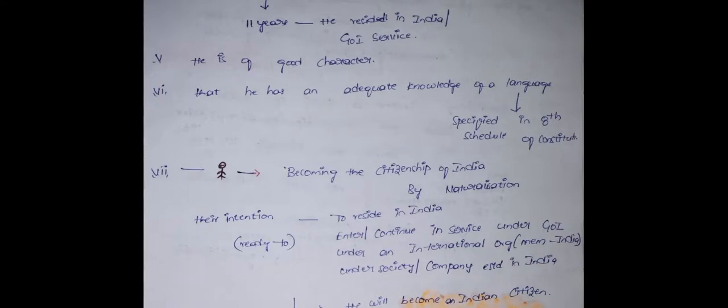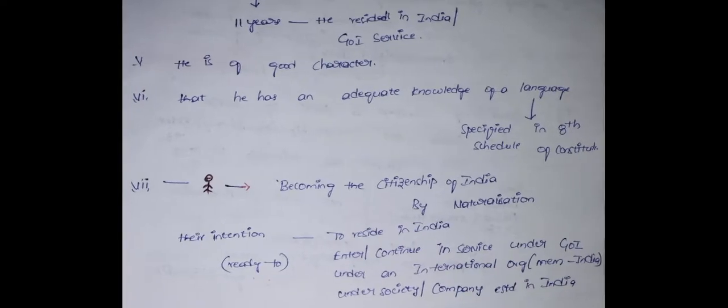One more condition is that he has adequate knowledge of a language specified in the 8th Schedule of the Constitution.